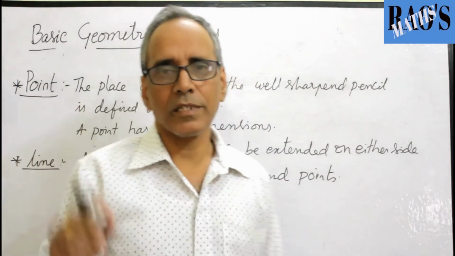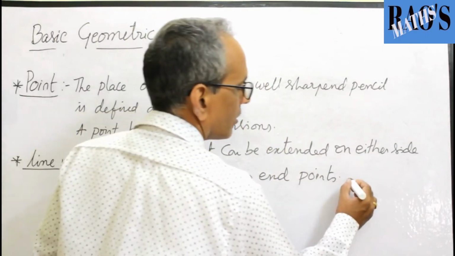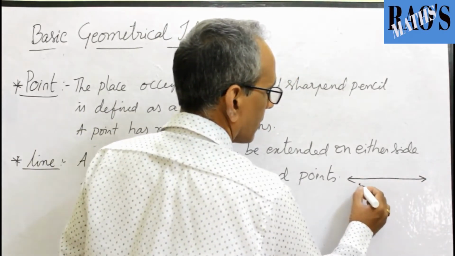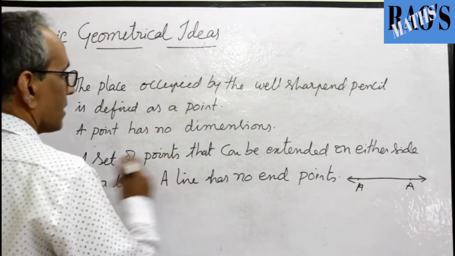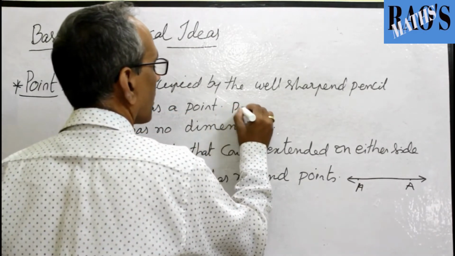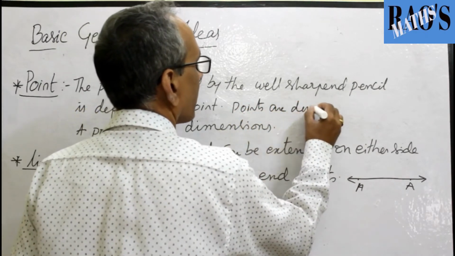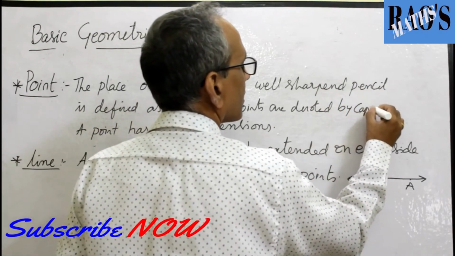No limit. Suppose this is the line. Here also points are assigned, denoted by always capital letters.